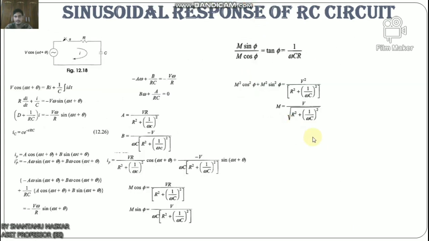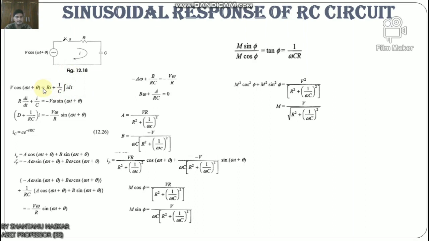Let us discuss the sinusoidal response of an RC circuit. Consider an RC circuit consisting of resistance and capacitance in series, as shown in the figure. The switch S is closed at t equals 0. At t equals 0, a sinusoidal voltage V cos(ωt + θ) is applied to the RC circuit, where V is the amplitude of the wave and θ is the phase angle of the wave.